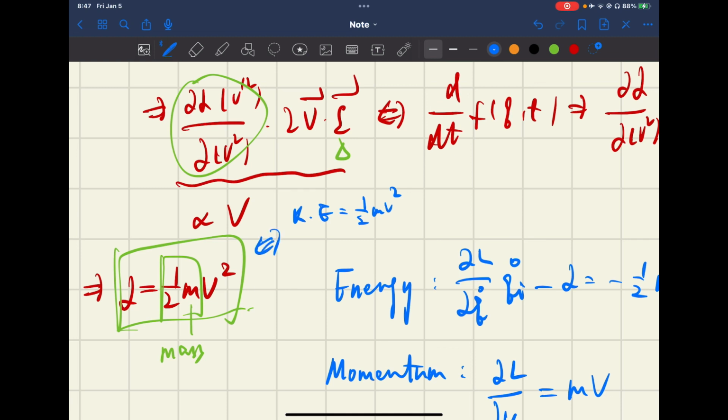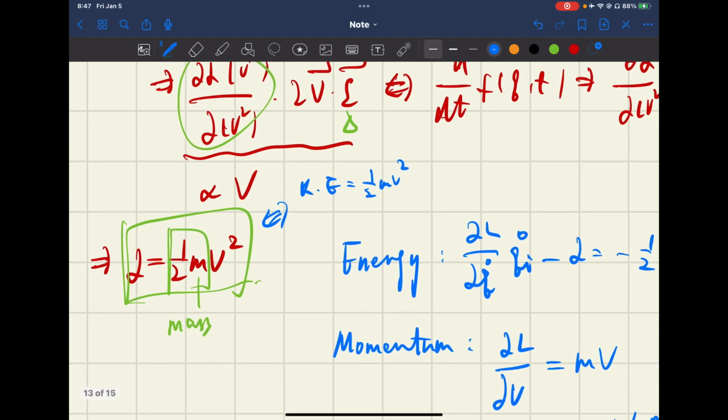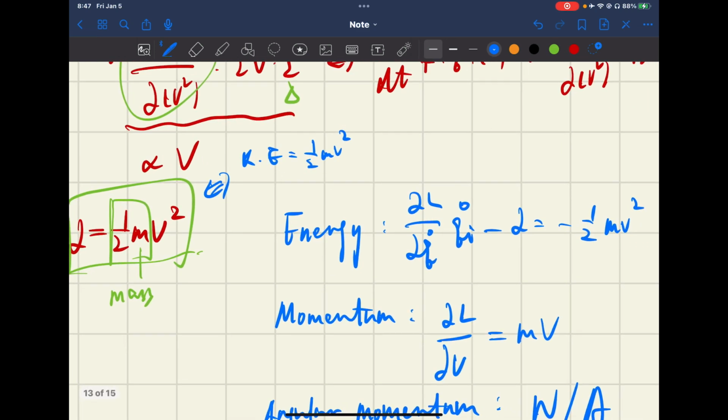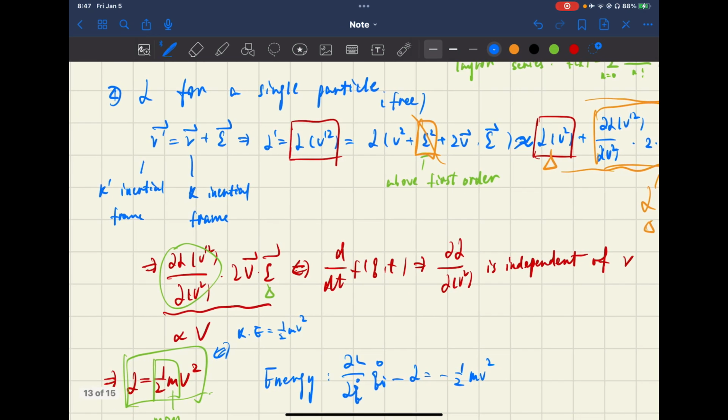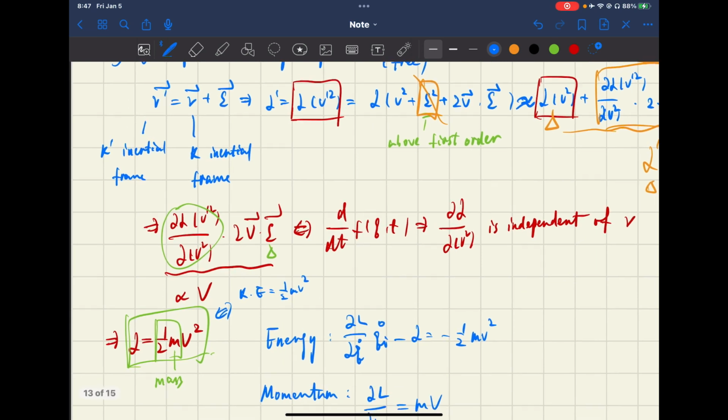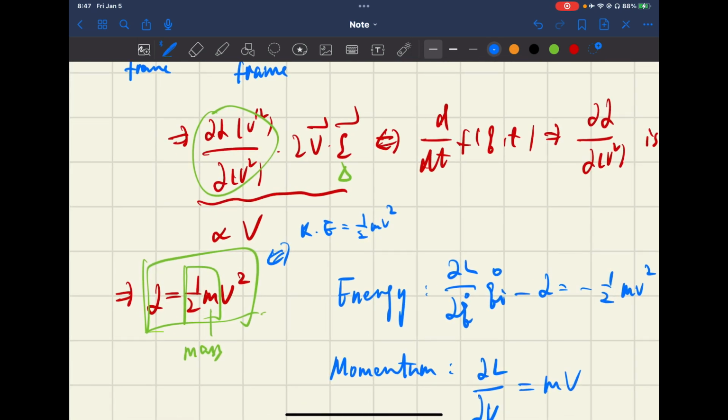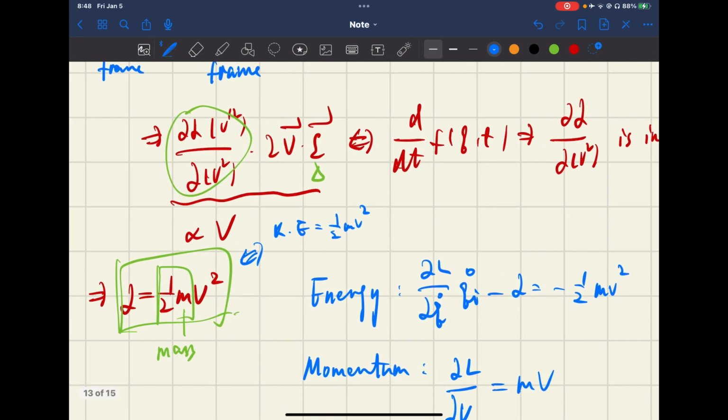Okay, so maybe you guys will be wondering, why would Lagrange's function have anything to do with the kinetic energy? Well, I'll be explaining that, together with potential energy, in my next video. So for a single free particle, which is not in an external field, its Lagrange's function should be exactly in the form of the kinetic energy. So now we have already worked out the Lagrange's function for a single free particle.